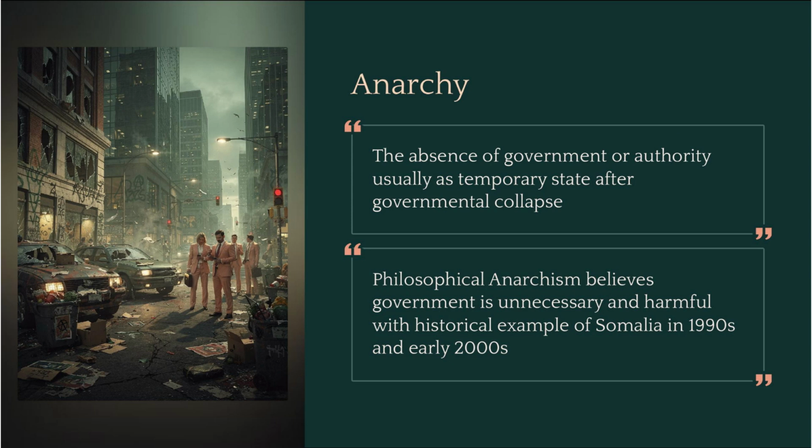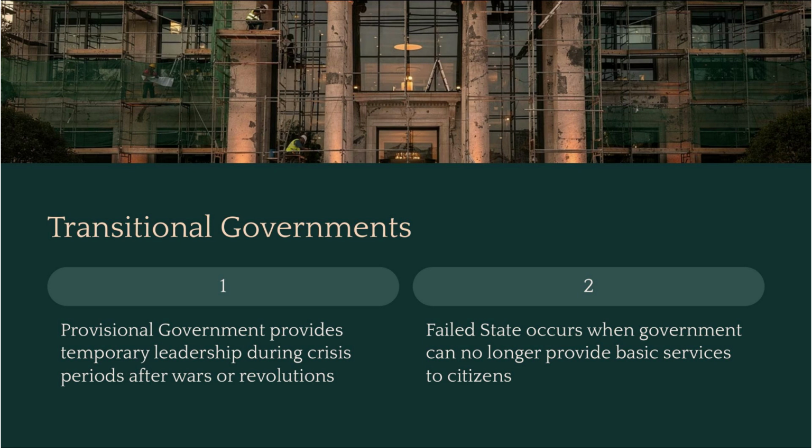What happens when there is no government at all? We call that anarchy. Anarchy is the absence of government or authority. While philosophical anarchism argues that government is harmful and unnecessary, in reality, anarchy is usually a temporary state following a collapse. We saw this in Somalia in the 1990s and early 2000s, where the collapse of the state led to chaos.